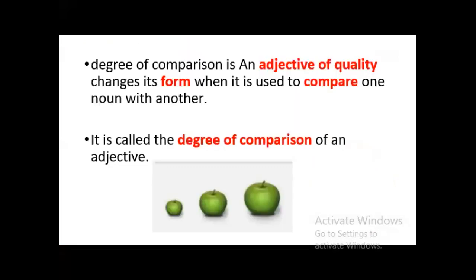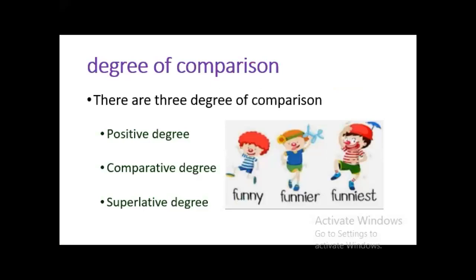An adjective of quality changes its form when it is used to compare one noun with another. It is called the degree of comparison of an adjective. There are 3 types of degrees of comparison. They are positive degree, comparative degree, and superlative degree.